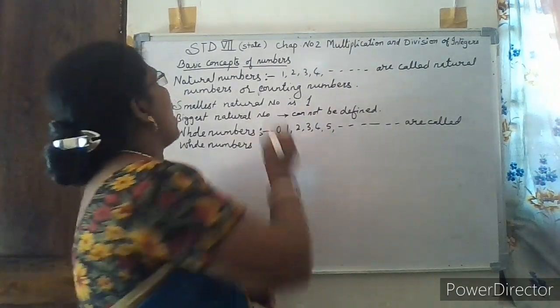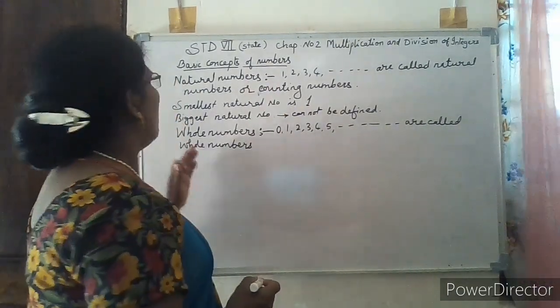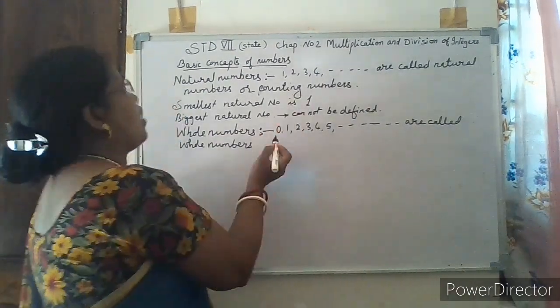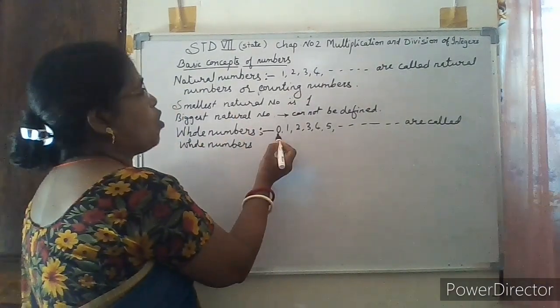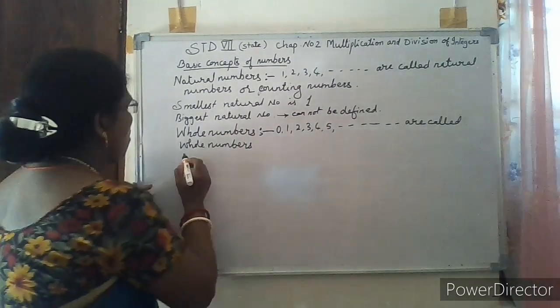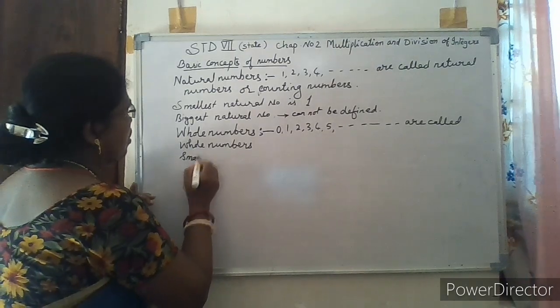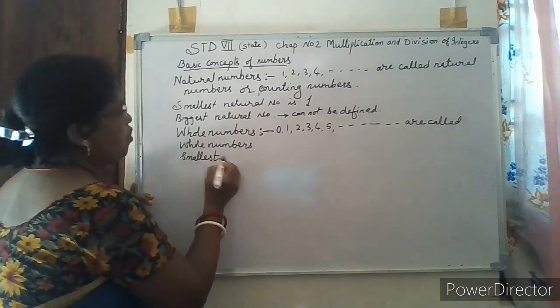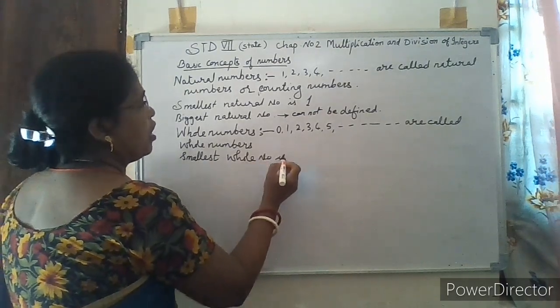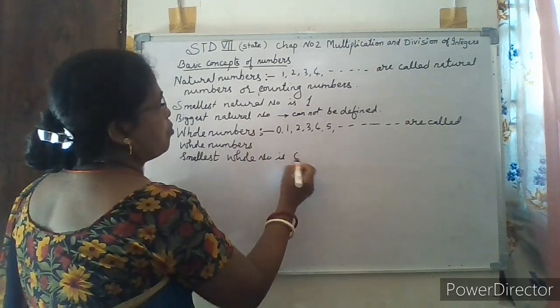Here also, as with the natural numbers, we can observe that the smallest whole number is 0.